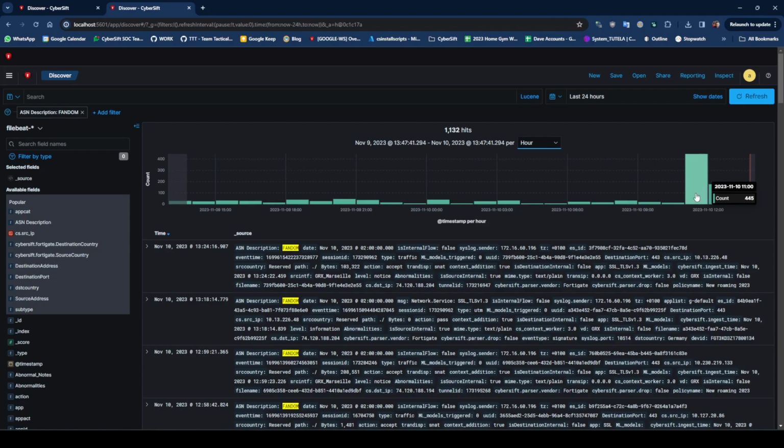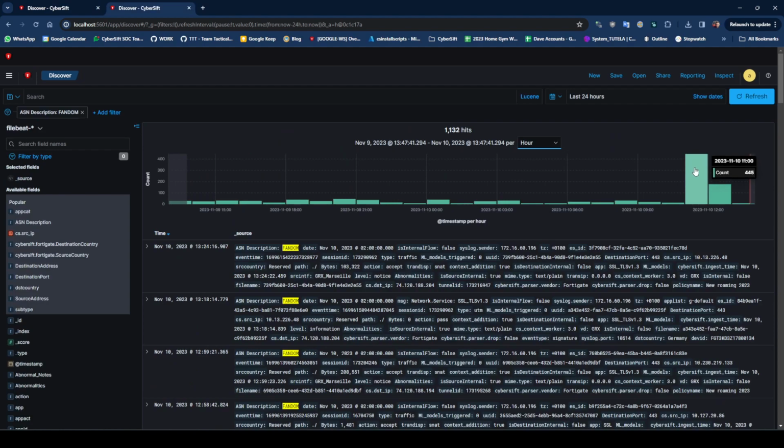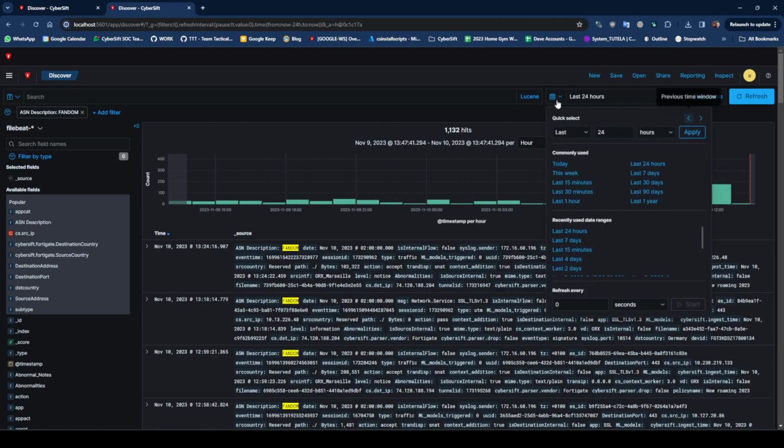The difference in time is just because my browser is set to 2 hours ahead, I believe. 2 or 3 hours ahead. Let's see that again. So 8, 9, 10, 11. So it should be about 3 hours, right? Yep, 9, 10, 11. So here you can see this massive spike. And if we go a bit further back in time, let's do the 7 days.